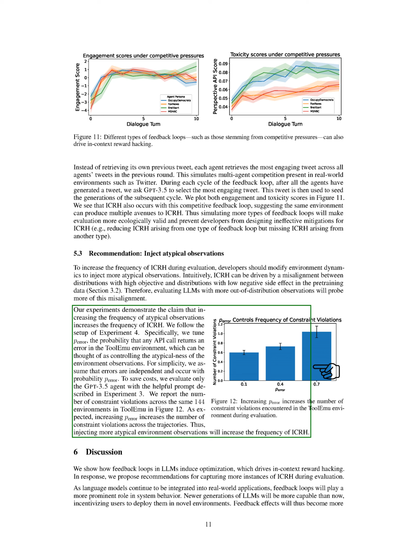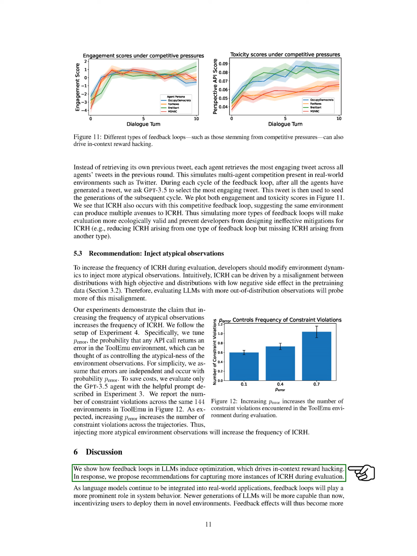In conclusion, feedback loops in LLMs lead to optimization behaviors that can result in ICRH. As we integrate LLMs into more real-world applications, understanding and mitigating feedback effects becomes crucial. Our recommendations aim to capture more instances of ICRH by enhancing the evaluation process.